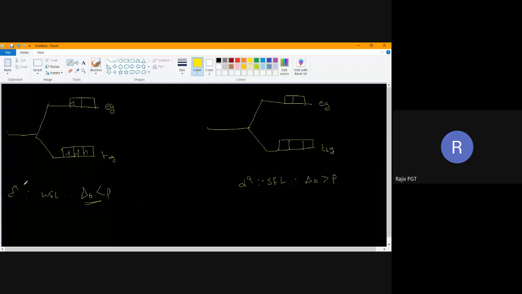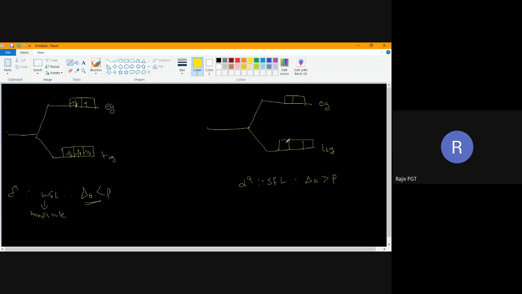Now, D5 also will be placed here. Now D6, where will D6 go? In T2G or EG? In weak field. See, all these three are paired. This also is paired. Now we have to follow, remember, weak field ligand will always follow Hund's rule. So here the 6th electron, here the 7th electron, here the 8th electron, and here the 9th electron.